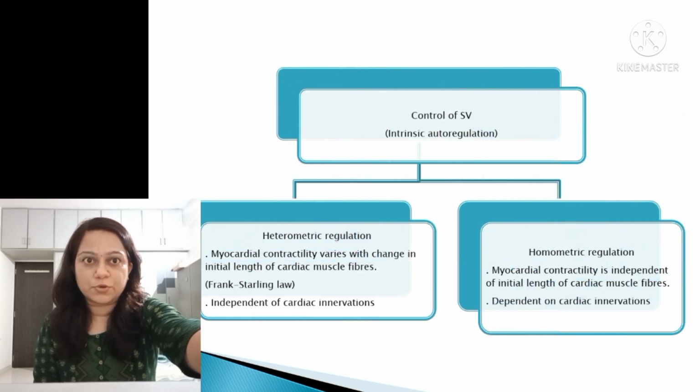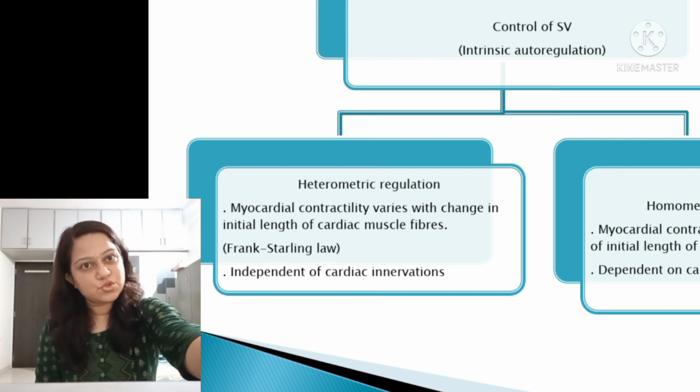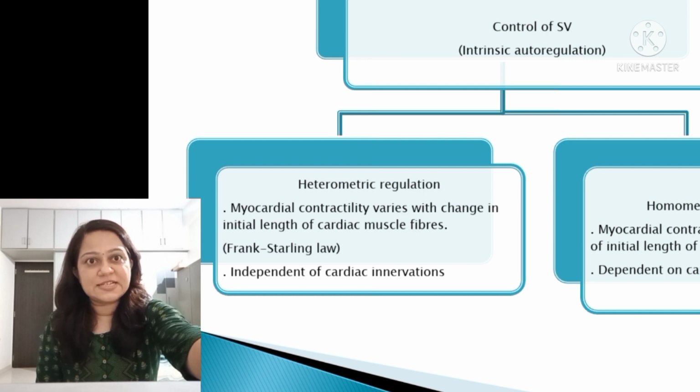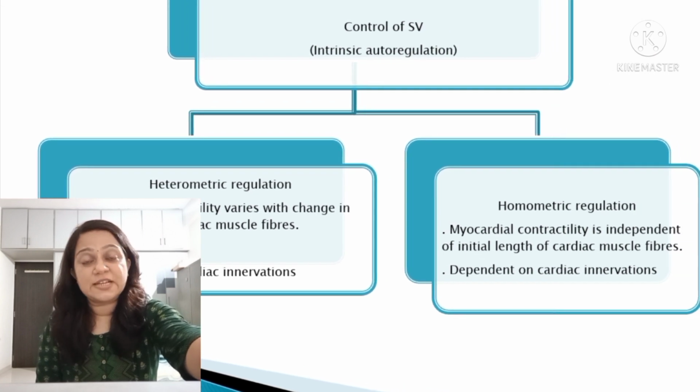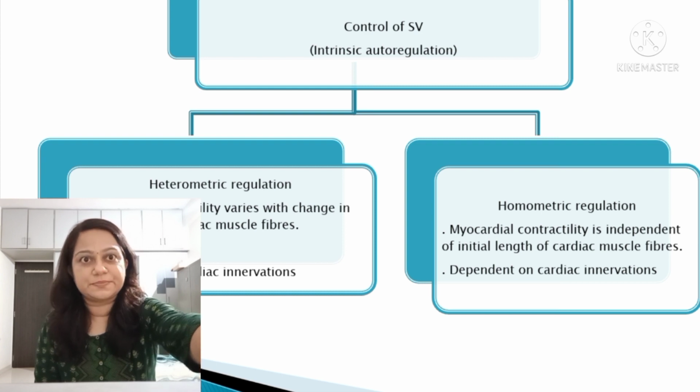Now let us go through stroke volume. Stroke volume can be regulated in two ways, heterometric regulation and homometric regulation. In heterometric regulation, myocardial contractility varies with the change in the initial length of the muscle fibers according to the Frank-Starling law, so it is independent of the cardiac innervation. In homometric regulation, myocardial contractility is independent of the initial length of the cardiac muscle fiber and is dependent on the cardiac innervation.